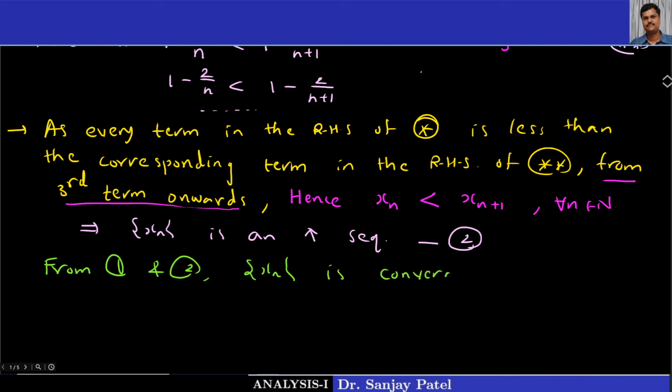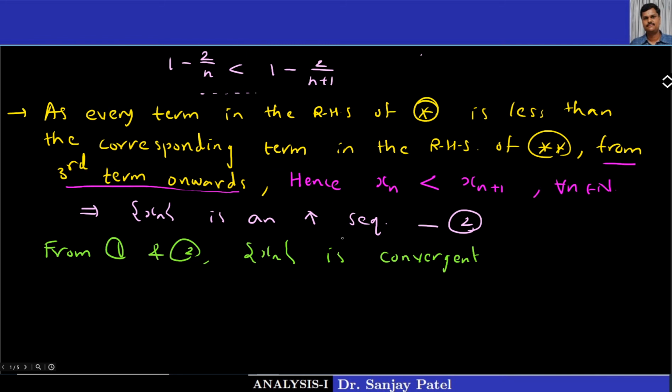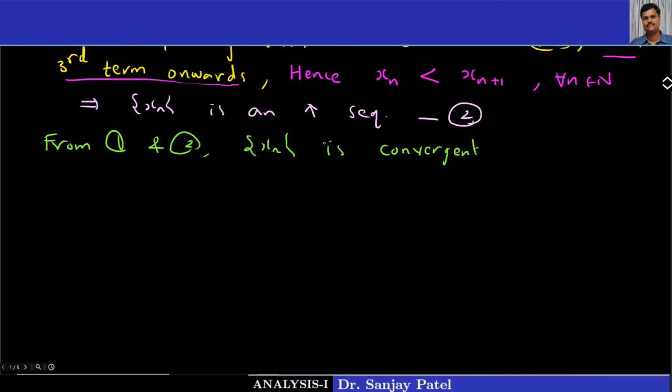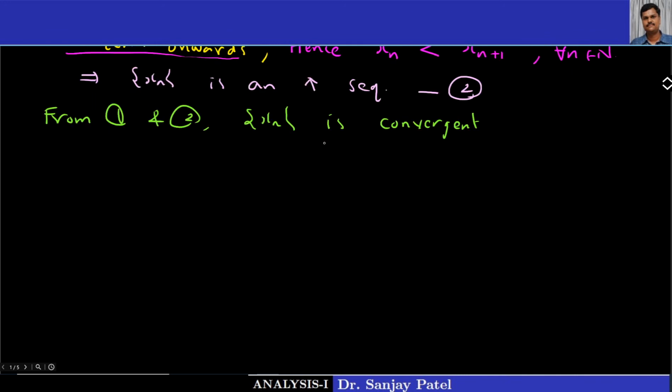Because we know that a bounded above and increasing sequence of real numbers is always convergent. Every monotonically increasing sequence which is bounded above is always convergent. So that means the limit exists. This implies limit n tends to infinity of the given sequence xn is equal to x. Say this exists.